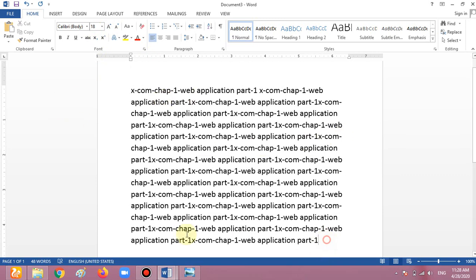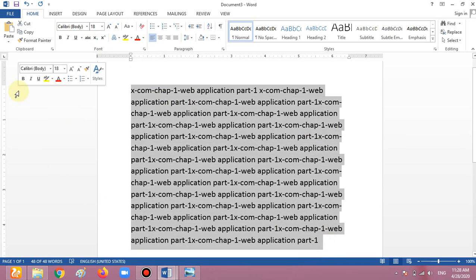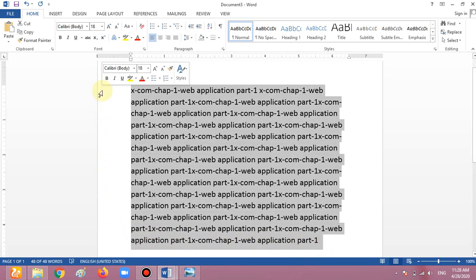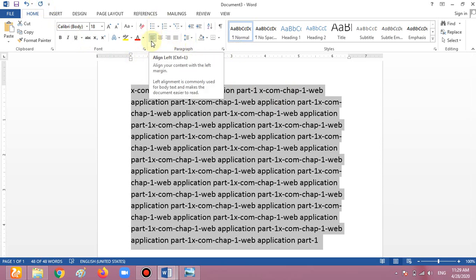For doing any type of work in MS Word, first you have to select something. How can we select this one? Left click here, don't release your mouse, and go to the top. Okay, this is the way to select. By default we are in the Home paragraph format. By default we are using the left alignment.